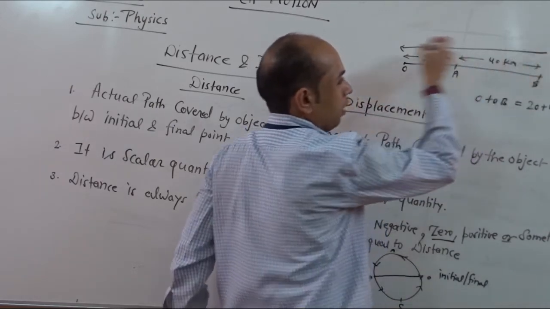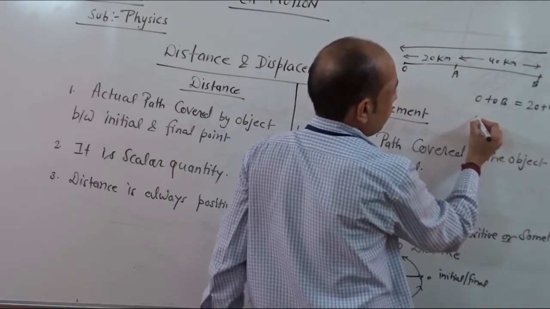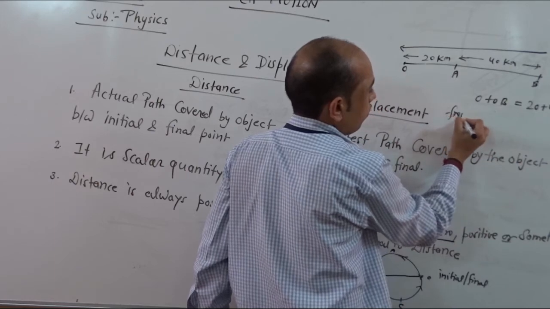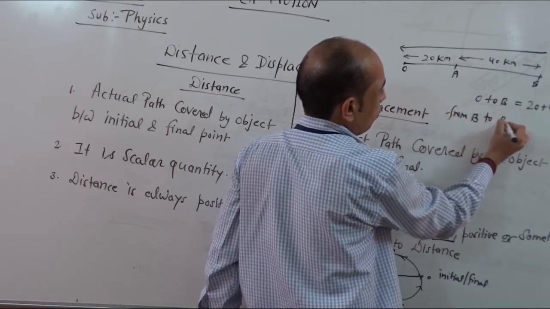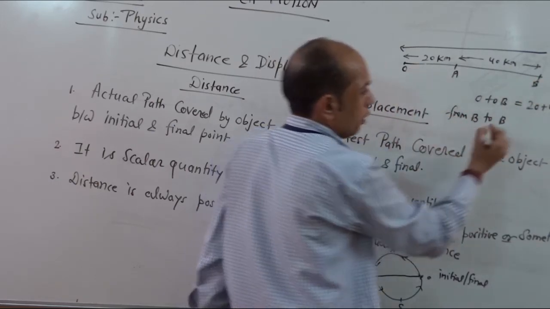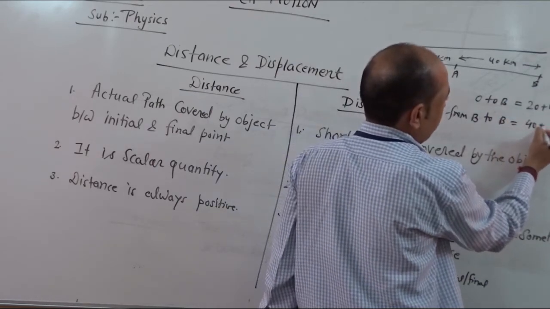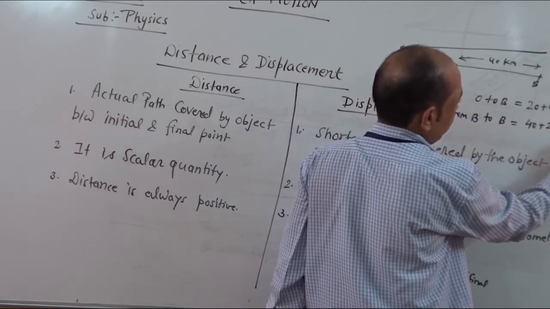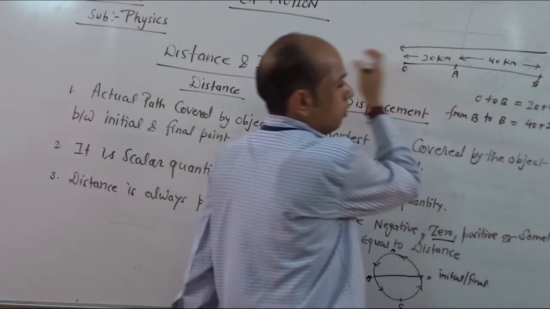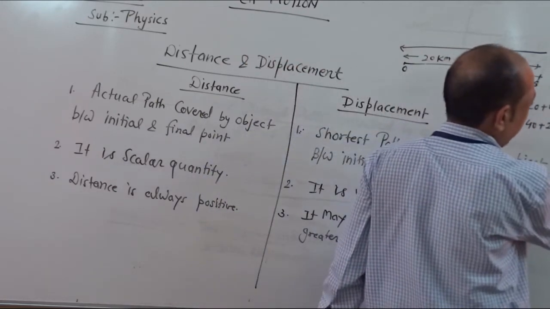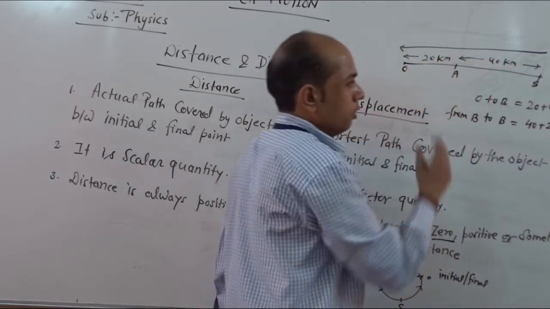But because of returning, from B to O, again 40 plus 20 is 60 km, but now in the opposite direction, that is X dash direction.